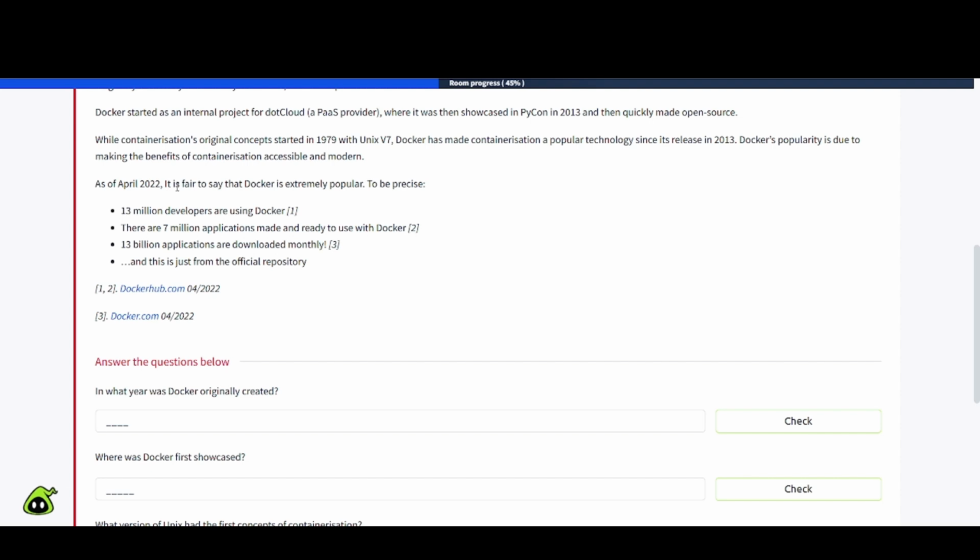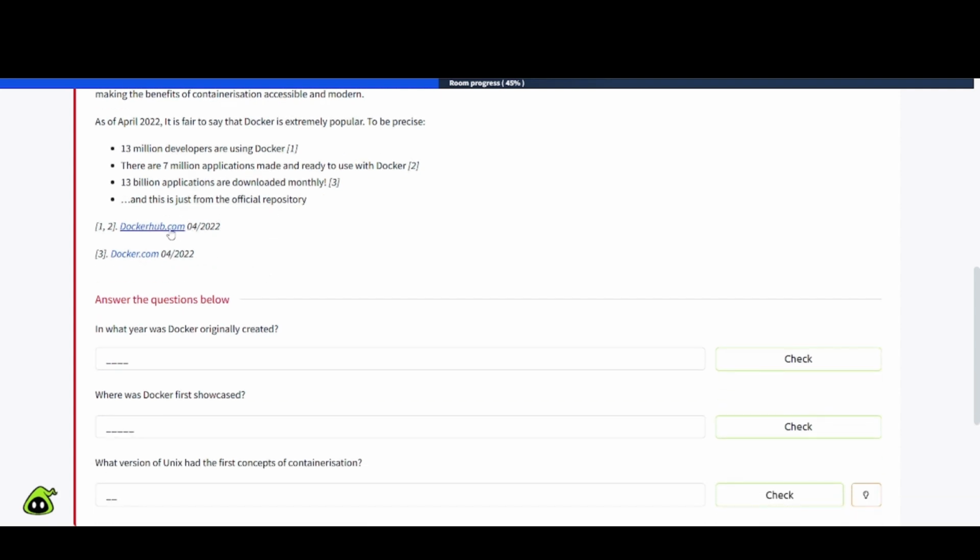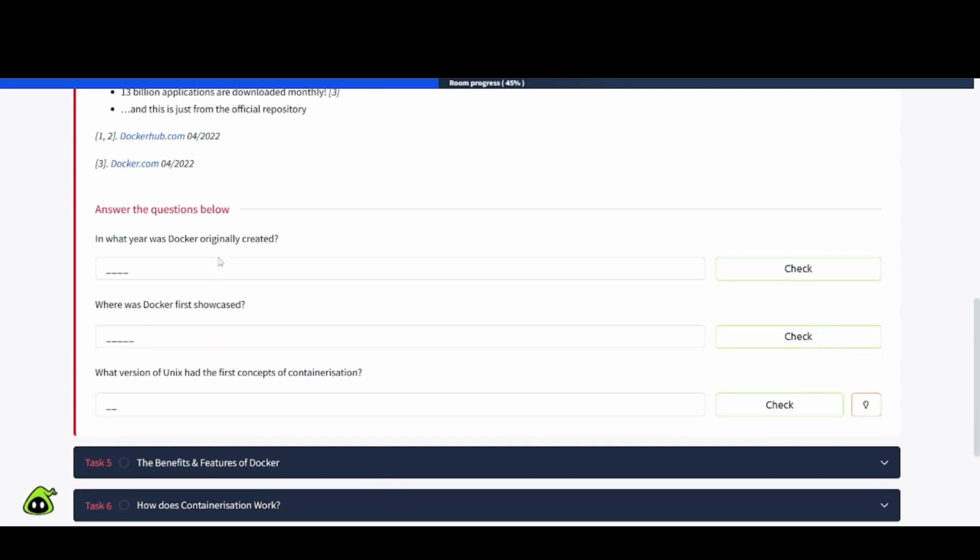As of April 2022, it is fair to say that Docker is extremely popular, to be precise. 13 million developers are using Docker. There are 7 million applications made and ready to use with Docker. 13 billion applications are downloaded monthly, and this is just from the official repository. So there's dockerhub.com, there's docker.com if you want to check out those sources there.